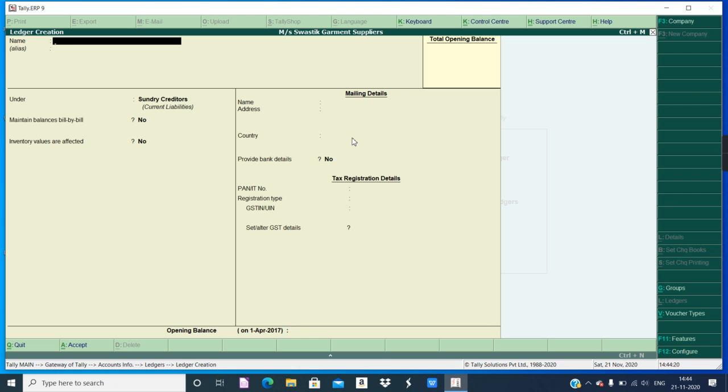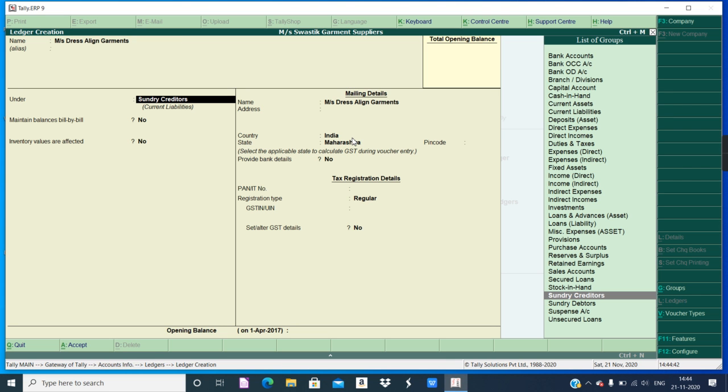Now next, to whom it is sold. The t-shirts are sold to MS Dress Align Garments. The address we have to enter later, in sundry debtor.